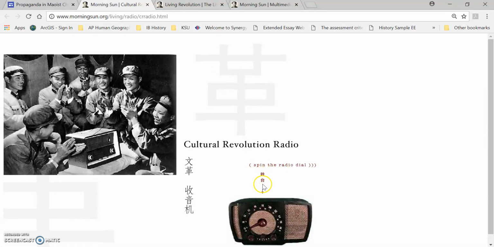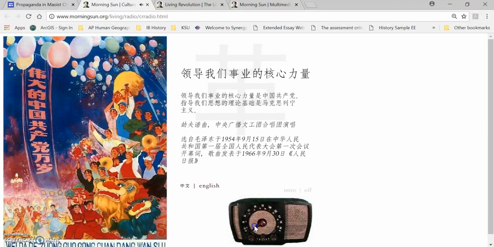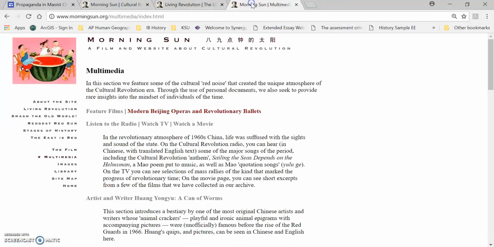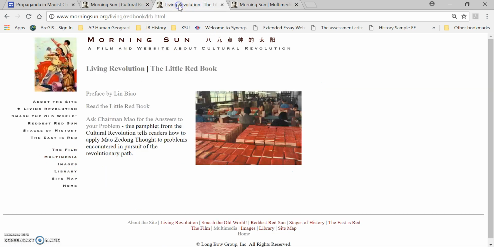Just to show you how to use this, you would actually click and hold. And then as you hold, you would rotate. And you can hear that background going on really well. You would hold and rotate, and that would bring up the different radio programming options that exist. But if we're in the site in Morning Sun and we're in Multimedia, we would just click on that button right there, Listen to the Radio.